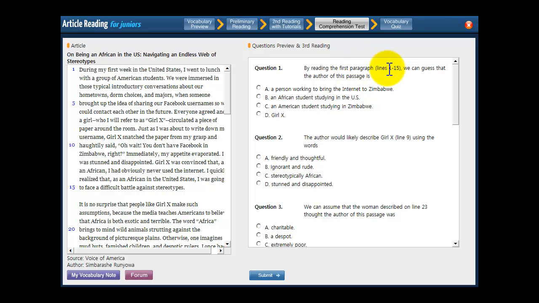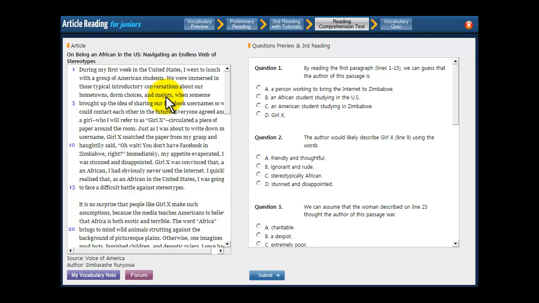By reading the first paragraph, we can guess that the author of this passage is what? So, what do we know about the author from the first paragraph? Well, it says the first week in the United States, so that tells us that this writer is someone who's not from the United States. So, an immigrant. I went to lunch with students, and we talked about hometowns, dorm choices, and majors, which are all things that students talk about when they first meet. So you could probably say that the author is a guy who came to the United States from somewhere else